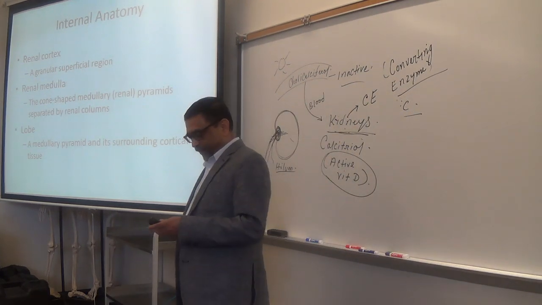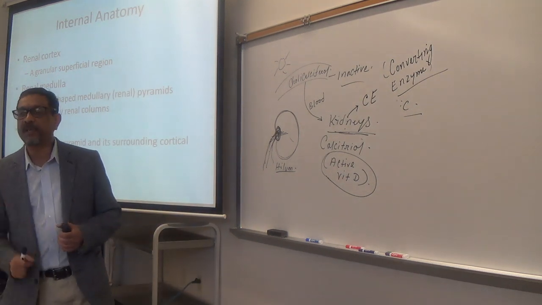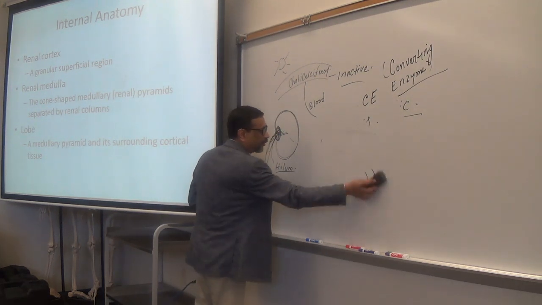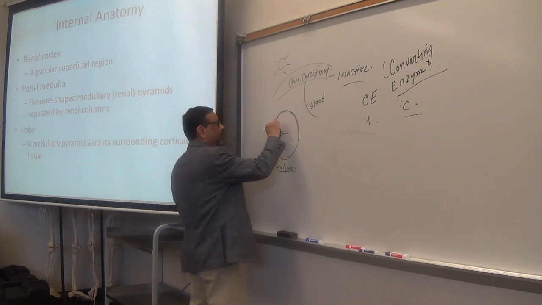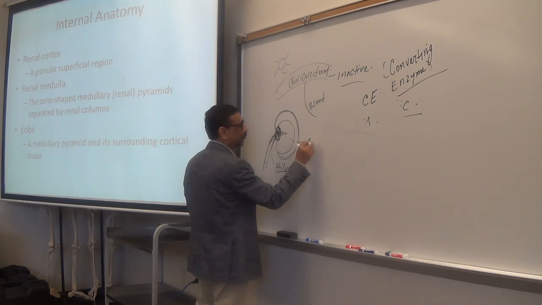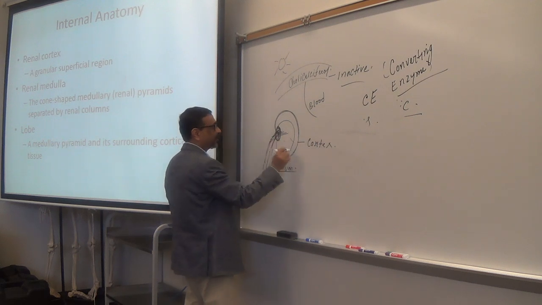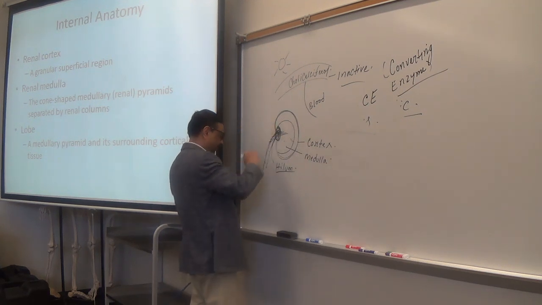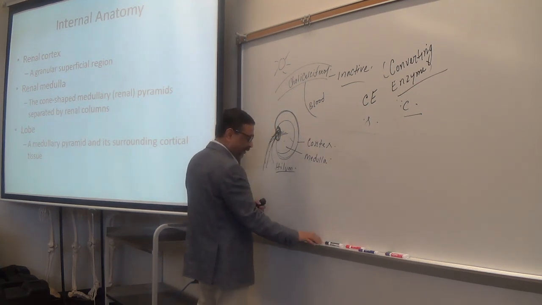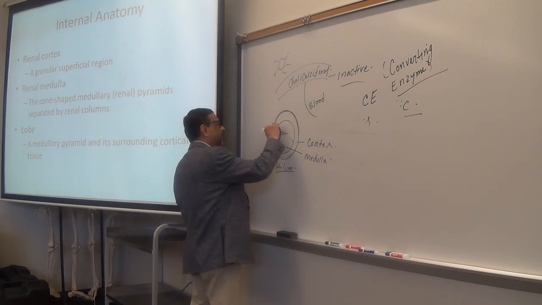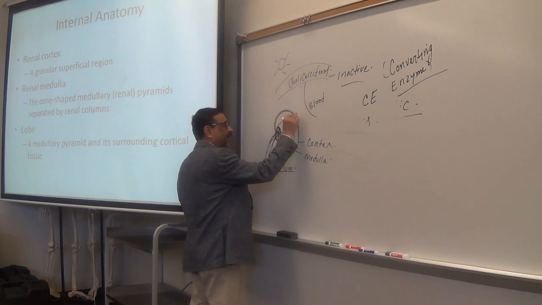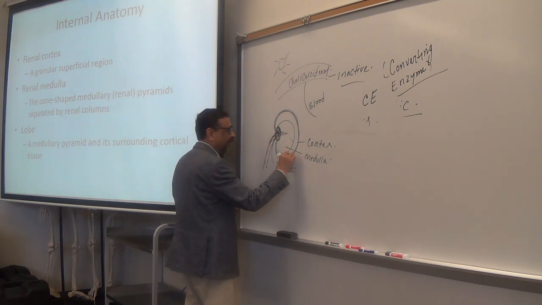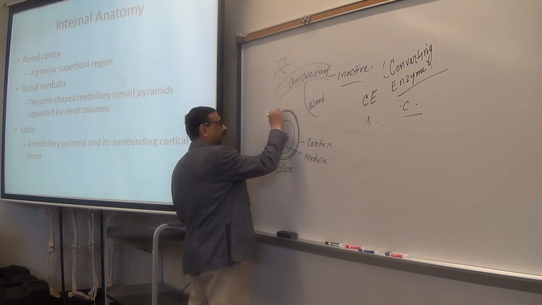Now, if you cut the kidney and see inside, what will you see? You will see the outer part, which is called the cortex, and the inner part is the medulla. Okay? And the kidney has a connective tissue covering, and that is called the renal capsule. So this is the renal capsule that covers the kidney.